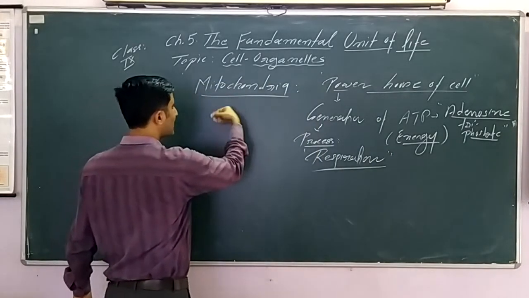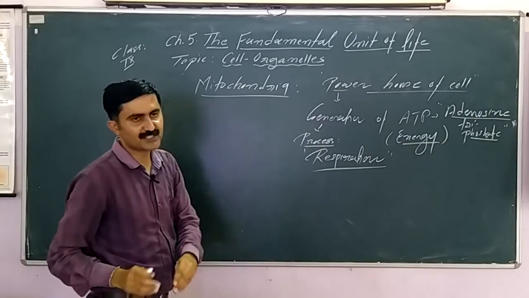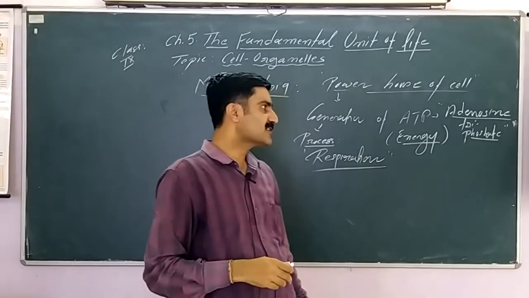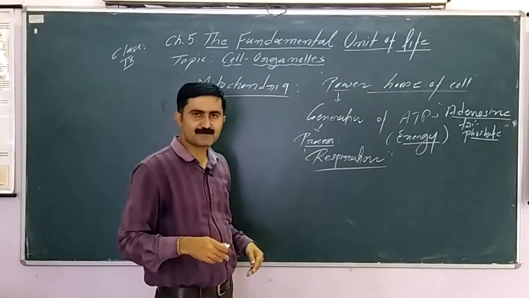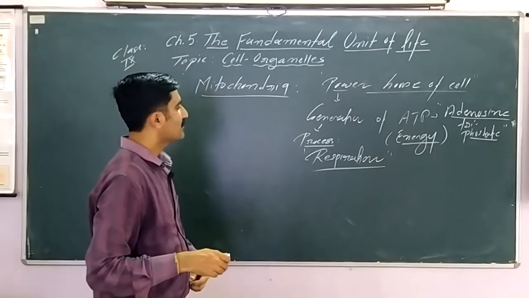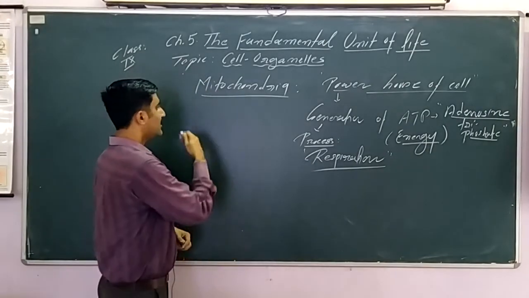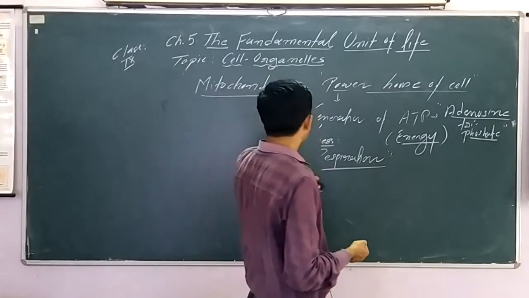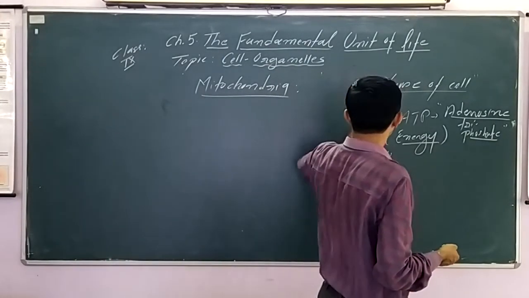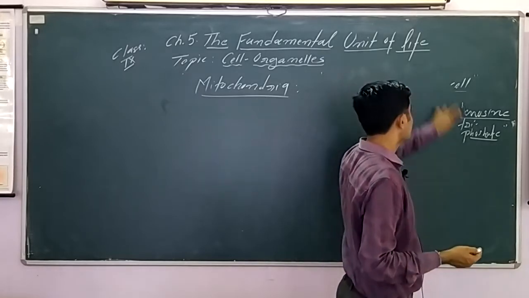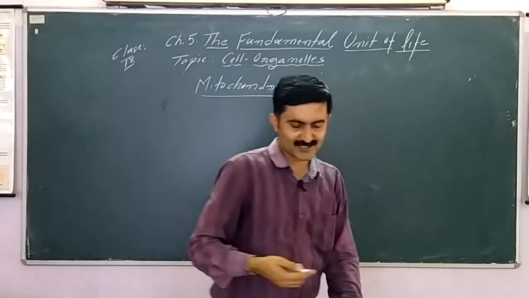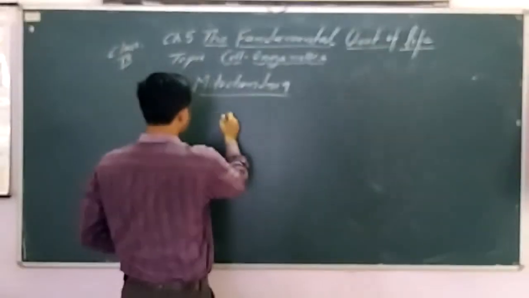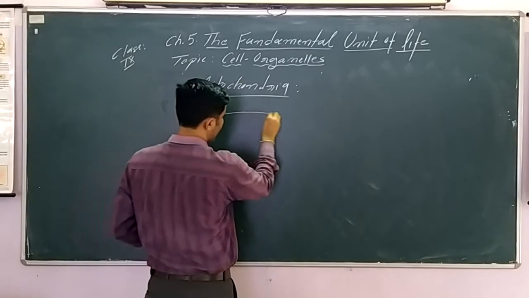Second thing, when we come to the structure: first point we understood why it is called the powerhouse, because it is the part where ATP or energy is generated and where respiration takes place. When we look into the structure, it is quite interesting. As I mentioned, mitochondria is a double membrane cell organelle. There is presence of two membranes. So quickly we should look into the structure.